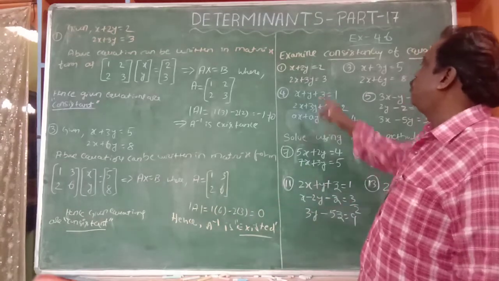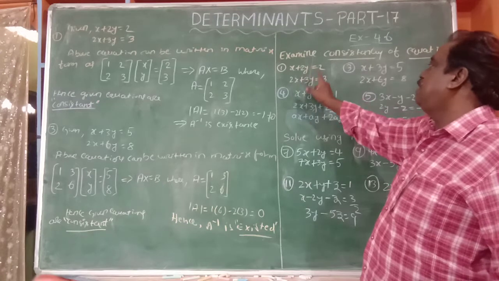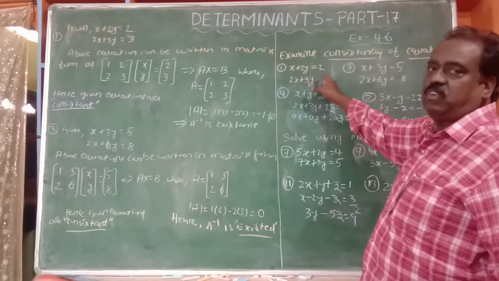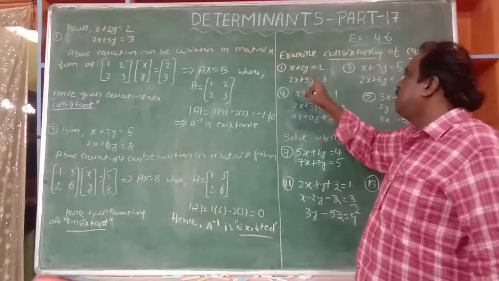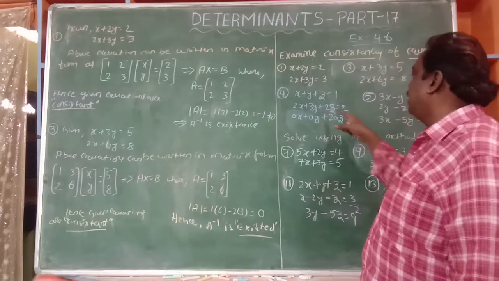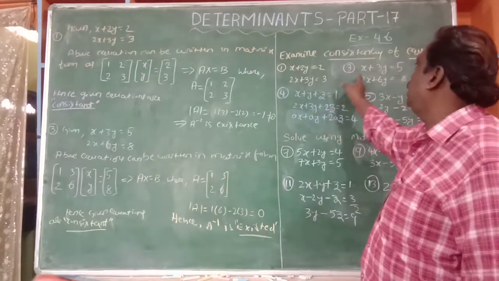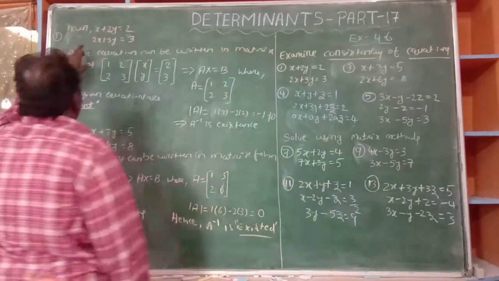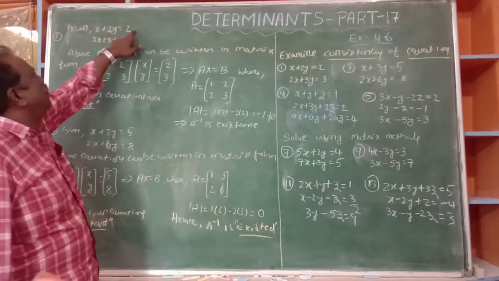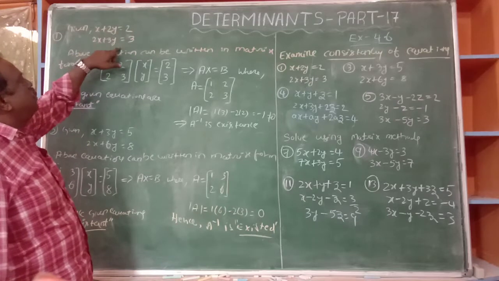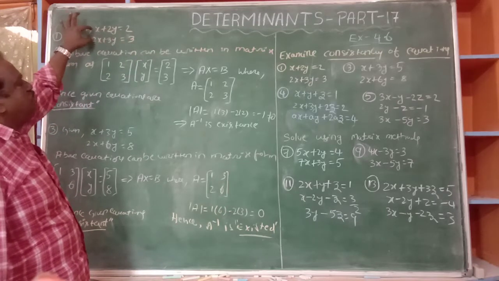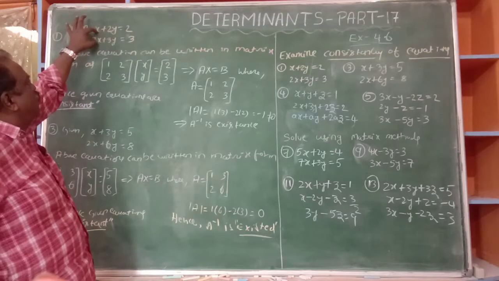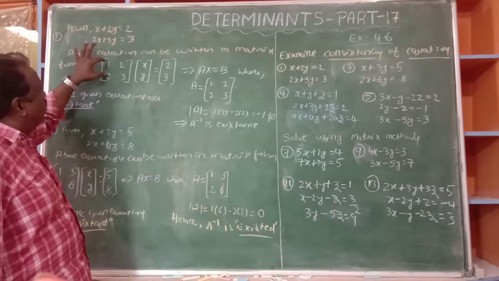For example, this is a set of two equations in x and y only. Here it is x, y, z, but first we deal with x and y. The first one, x plus 2y is equal to 2, and 2x plus 3y is equal to 3. This system of two equations can be put in a matrix.